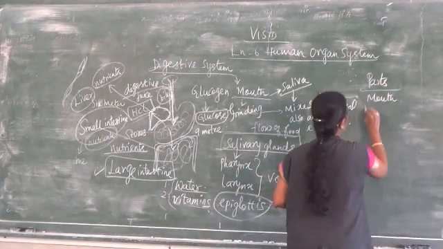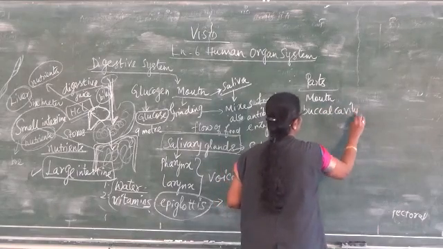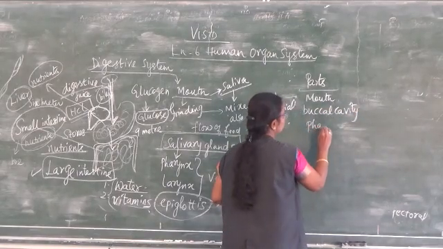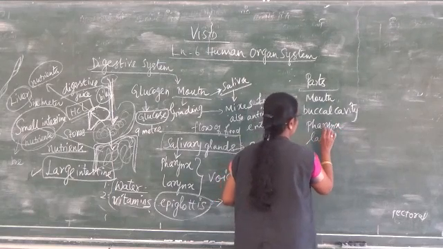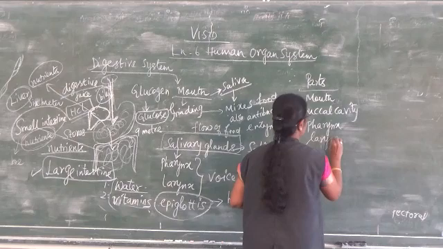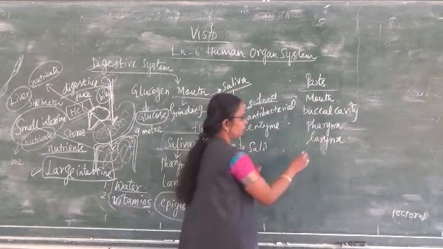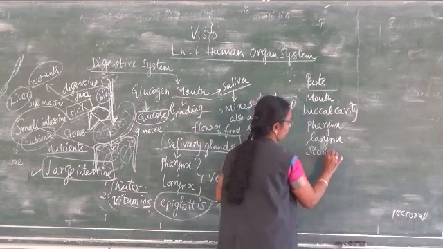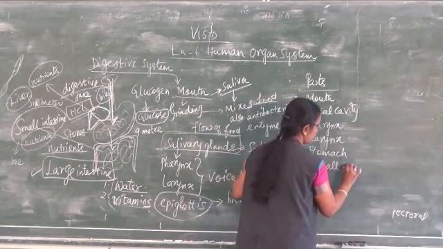Next the buccal cavity, pharynx, larynx, and then the small intestine, large intestine.